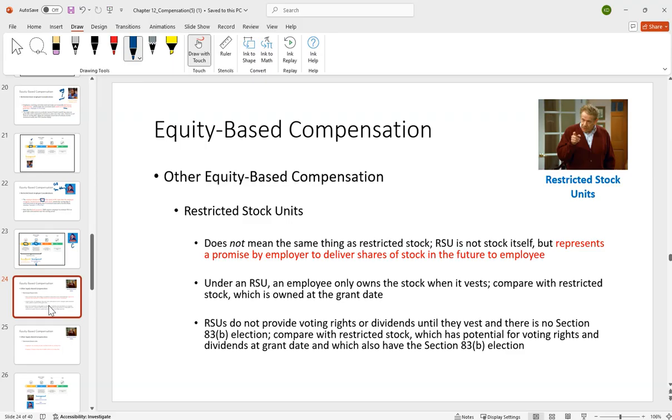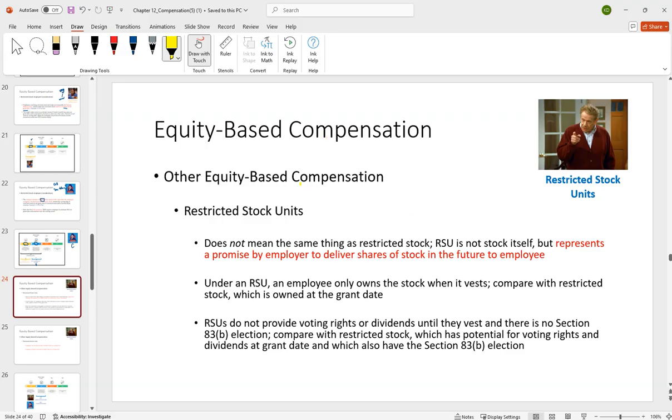All right, the last kind of equity compensation we're going to talk about are restricted stock units. Right off the bat, this is different from restricted stock. Restricted stock is one thing, a separate thing would be an RSU. And when we talk about RSUs, they're not actually stock in itself.